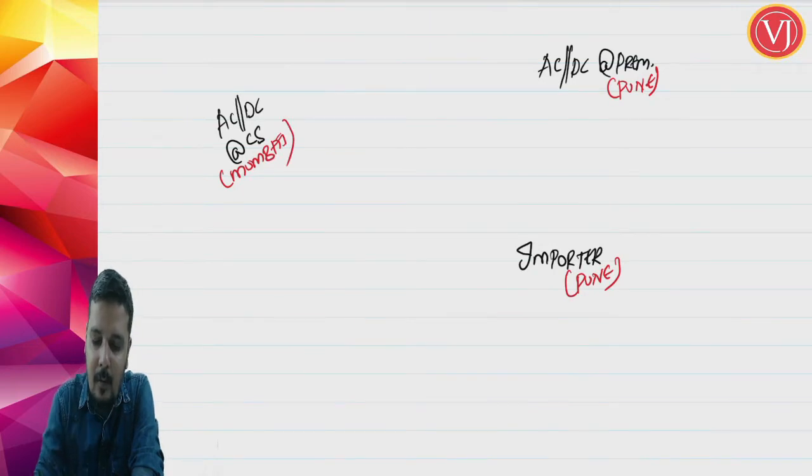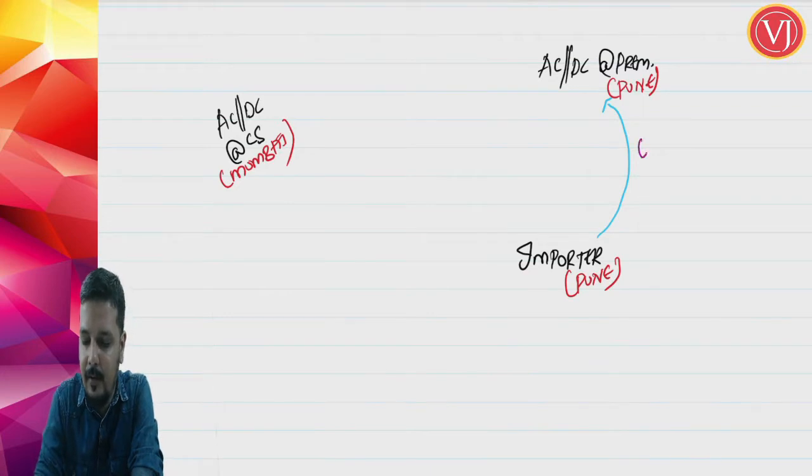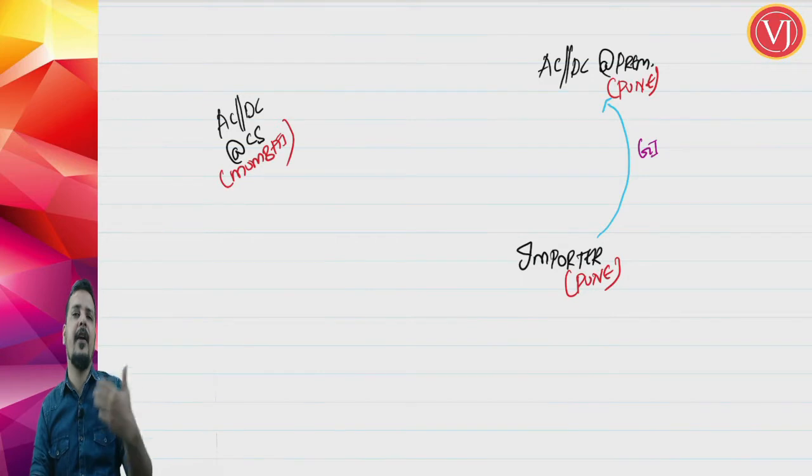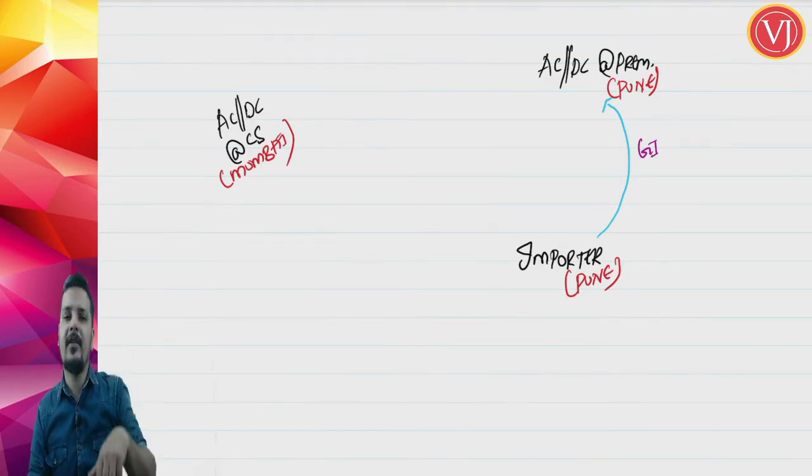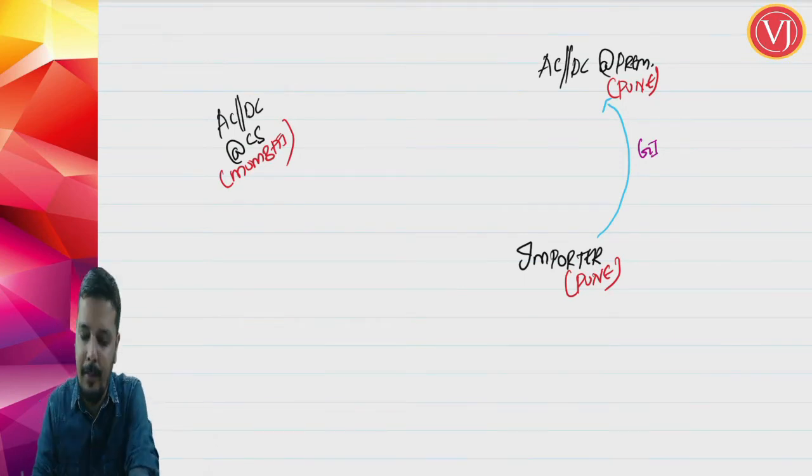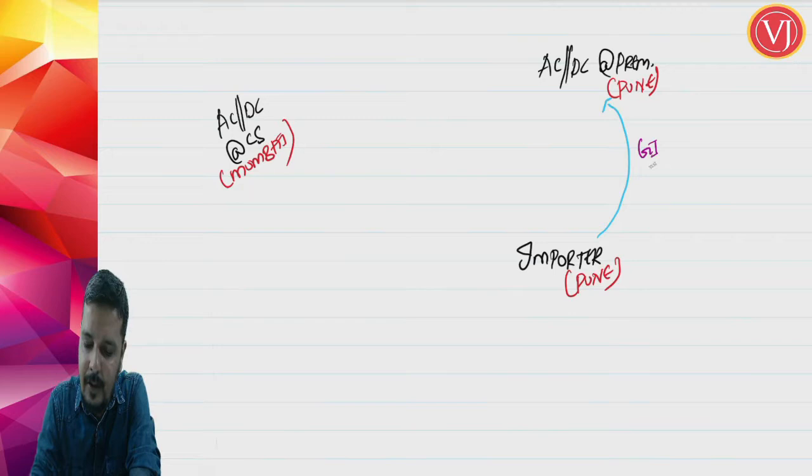Right. Now what will be the flow? This importer first will give general information, under Rule 4. General information is advance information: the name and address of himself and the job worker, the nature and description of imported goods, what goods he is going to produce or what service he is going to provide. General information is only in 1 copy.